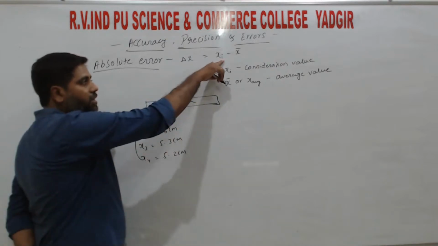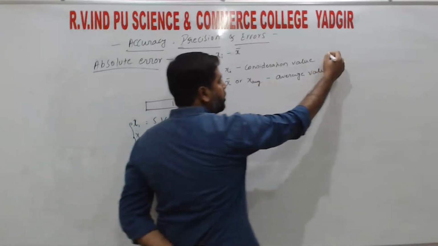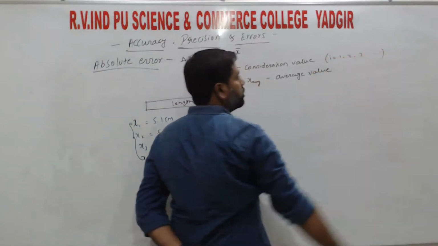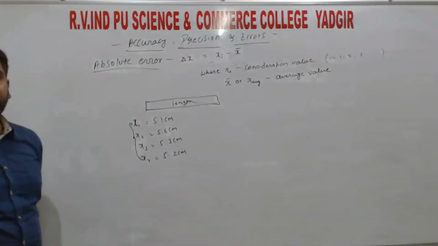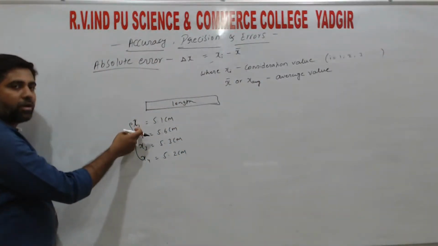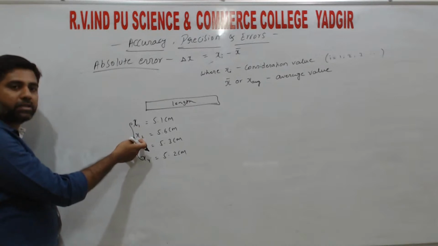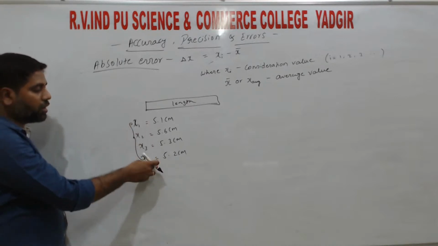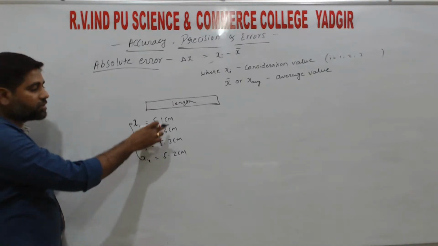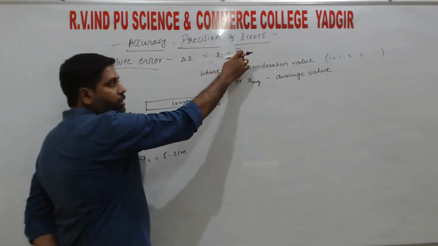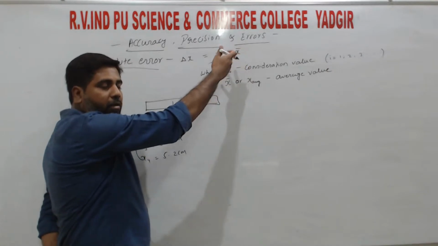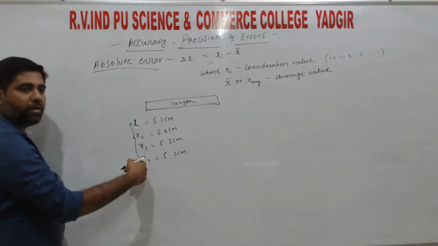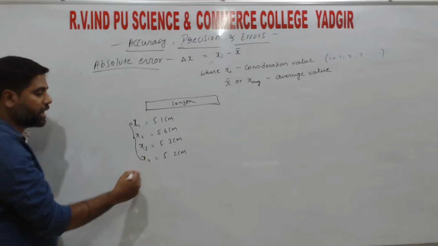So xi, and the i values vary as 1, 2, 3 and so on, that means integers. So when I give 1 it becomes x1, 2 gives x2, 3 gives x3, 4 gives x4. So these are consideration values. So these consideration values minus the mean value. Arithmetic mean means the sum of all the numbers divided by the total number of times, right?